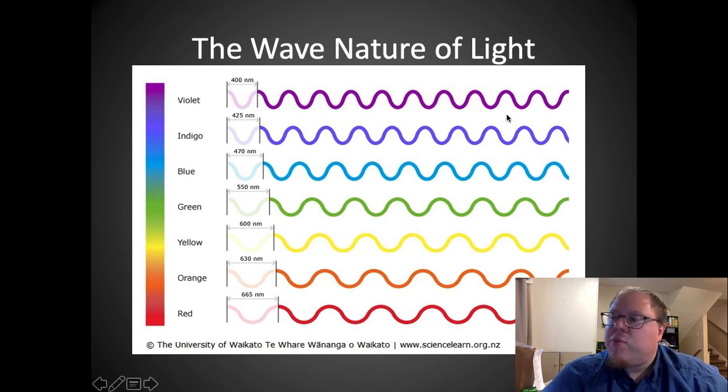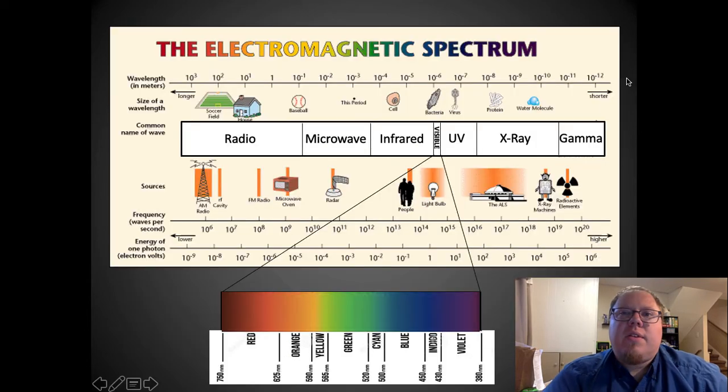All right, and everything in between. You got yellows and greens, both in between those, kind of increases as you go. The entire electromagnetic spectrum, though, includes everything that we can't see, as well as the things we can. So you've got your reds all the way to violets down here, but it's just a small portion of what's there. There's a whole bunch of stuff we can't see. Infrared, UV, X-ray, gamma ray, microwave, radio waves.